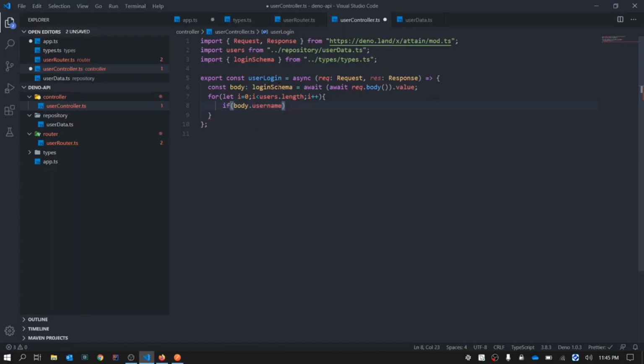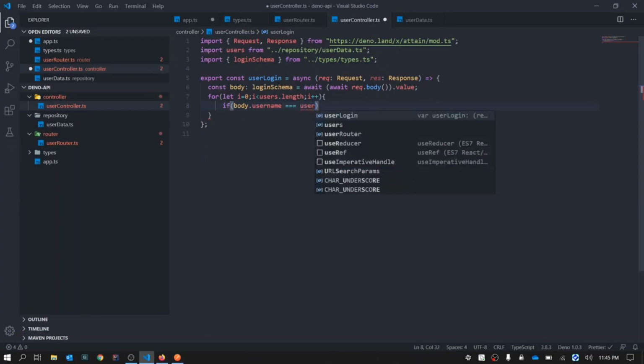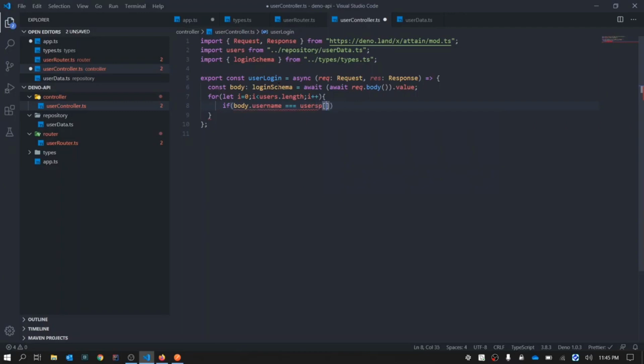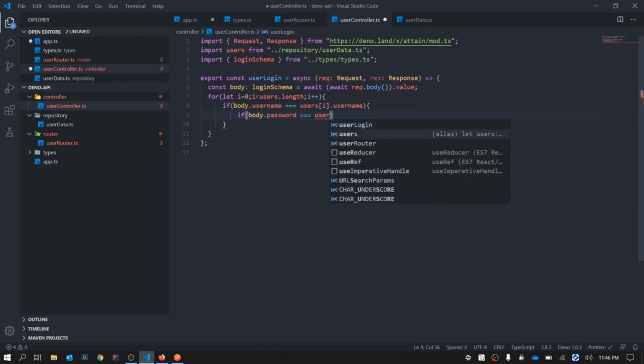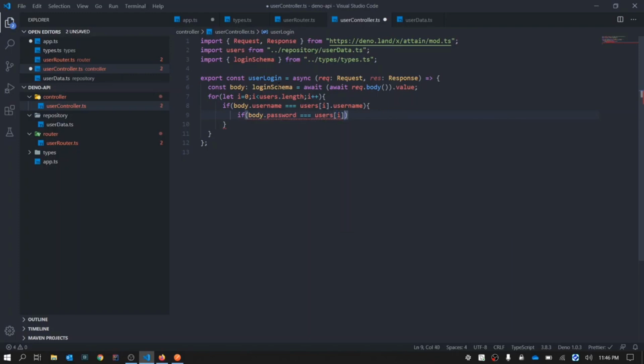One is username, and we check if username is equivalent to users[i].username. Then if it is true, we will see if body.password is equal to users[i].password. So we have the basic check here.